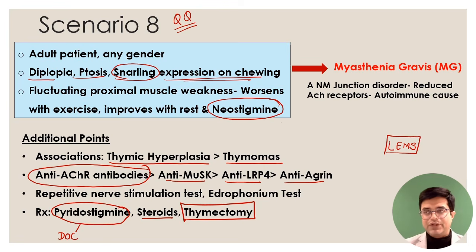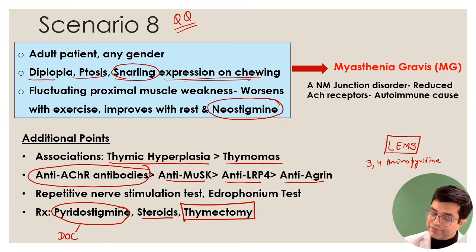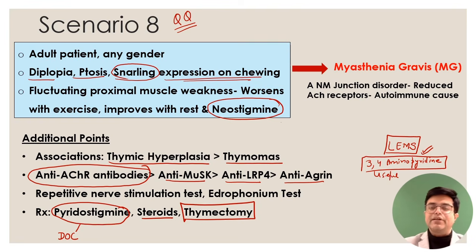There is a variety called oat cell carcinoma of the lung where LEMS happens, and these are the patients where a drug called 3,4-aminopyridine or 3,4-aminopyridine derivatives are useful in the management. But it is not the same syndrome as myasthenia gravis, and it is very rarely described, right? So for all practical purposes, what is asked in the exam is myasthenia gravis.